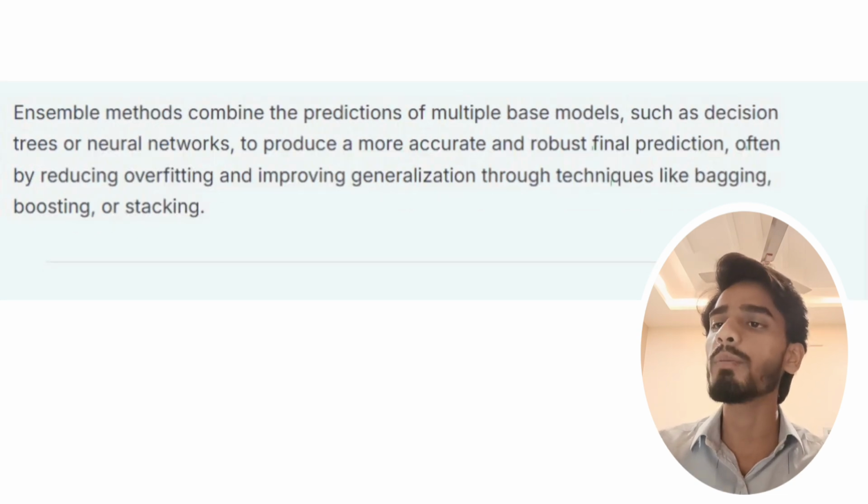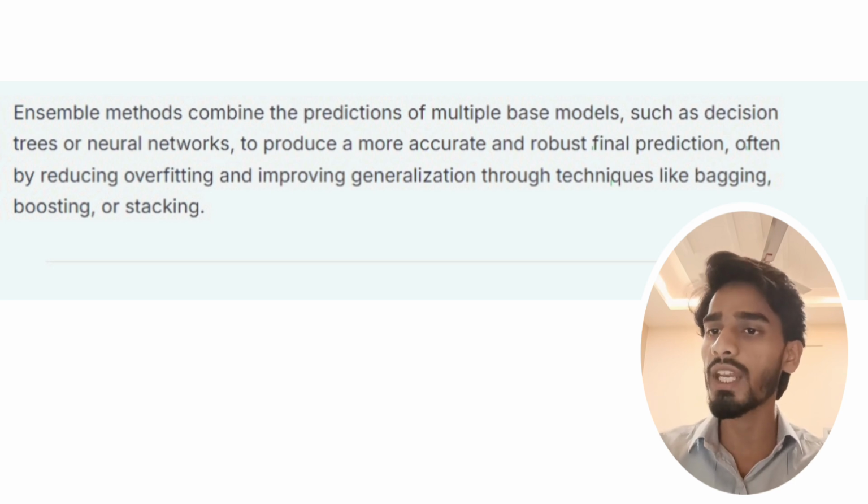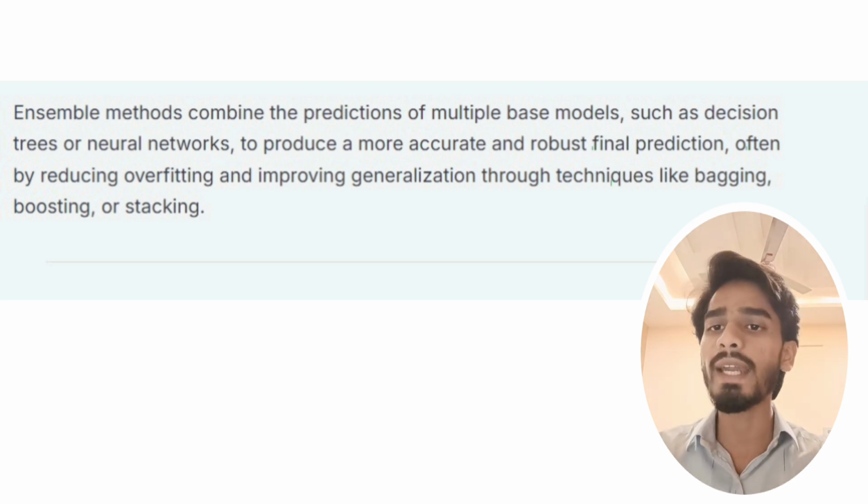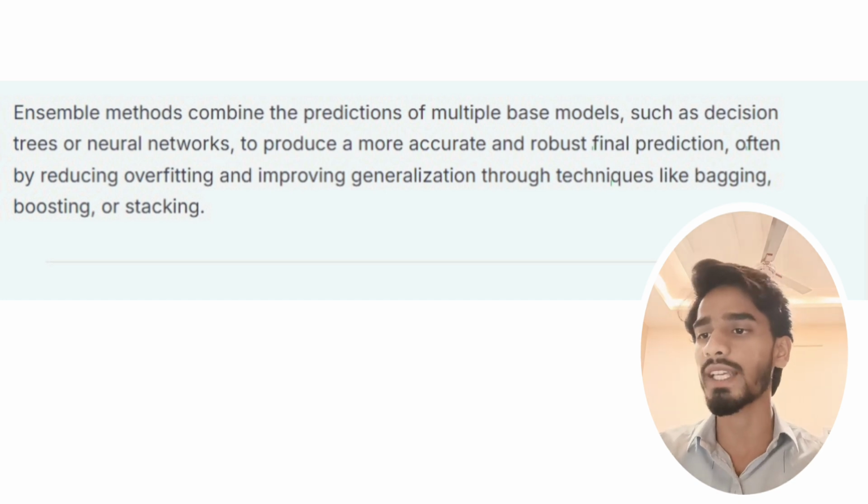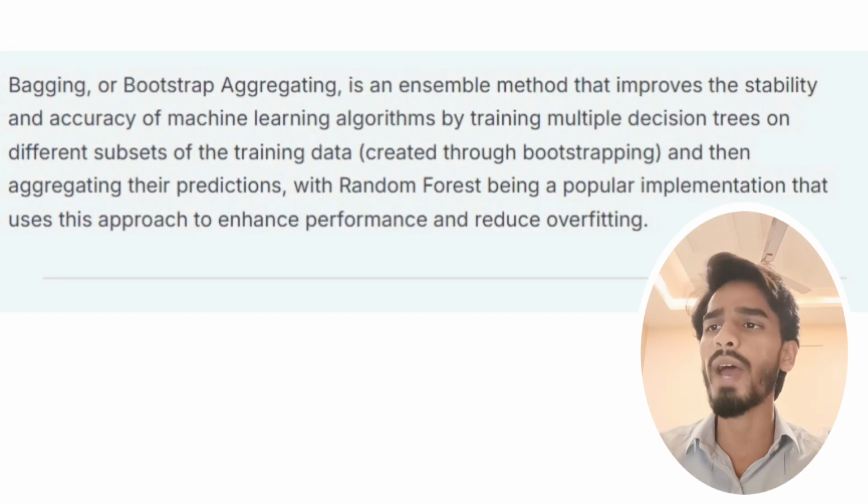What are ensemble methods? Ensemble methods combine the predictions of multiple base models such as decision trees or neural networks to produce a more accurate and robust final prediction, often by reducing overfitting and improving generalization through techniques like bagging, boosting, or stacking. Now, what is bagging and what is random forest?